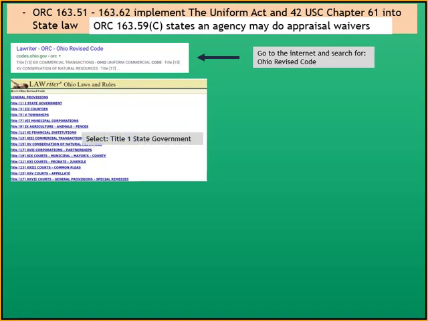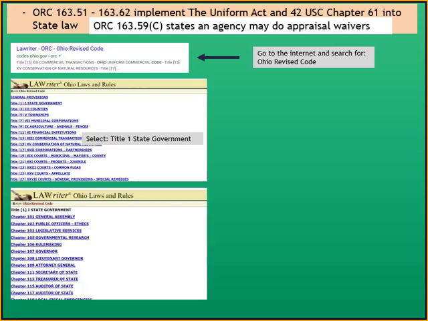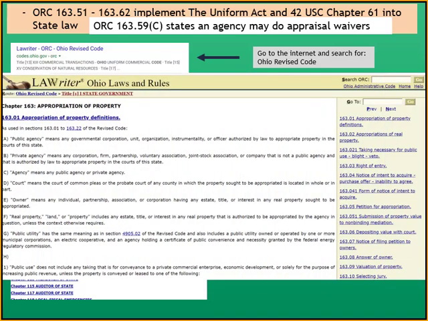So we're going to select Title 1, which is State Government. Click on that, and then what we're looking for is 163, Appropriation of Real Property. So we scroll down until we find it, and then this would pop up, Chapter 163 of the Ohio Revised Code. So now we are looking for 163.59, which is Policy for Land Acquisition.